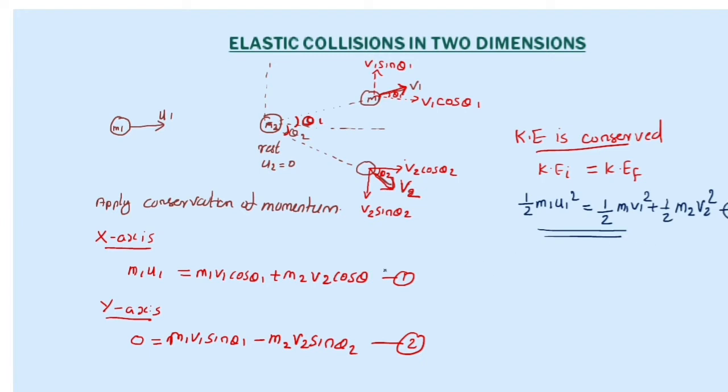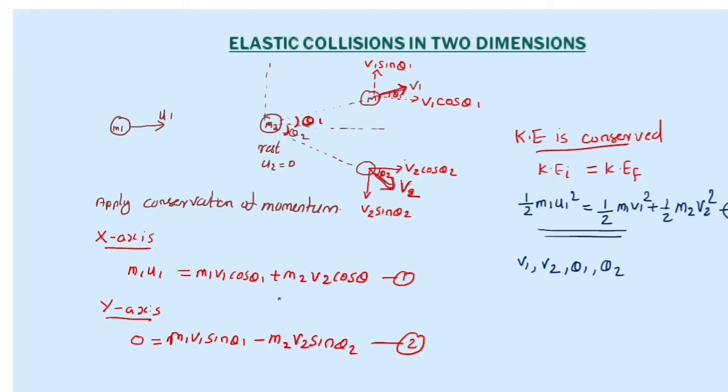Now you see, we got three equations. But how many unknown quantities are here? V1 is an unknown quantity, V2 is another unknown quantity, and theta 1 and theta 2 we don't know. So there are four unknown quantities, but we have only three equations. So it is difficult to solve, right? At least one quantity among these four should be measured before. Then only can we use these three equations to calculate the other quantities.